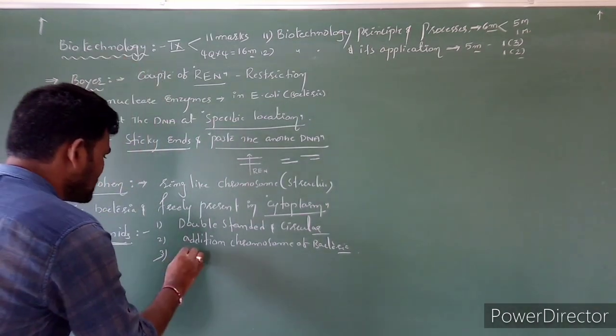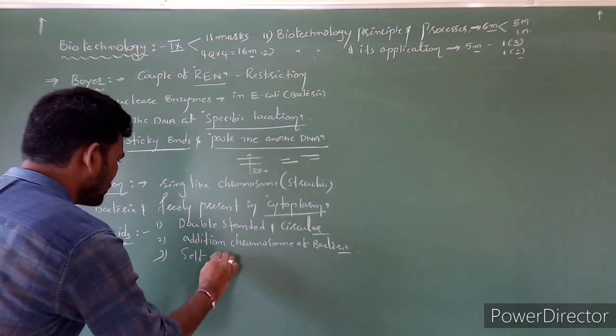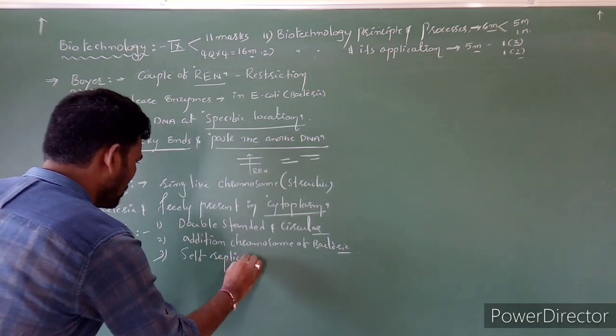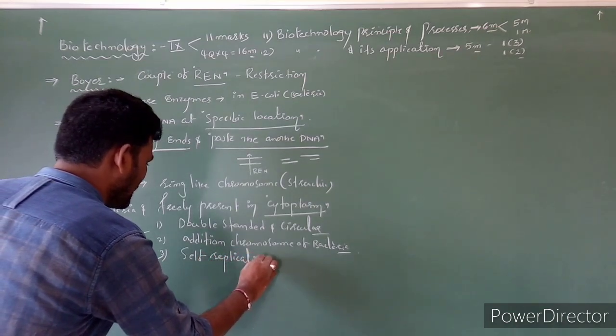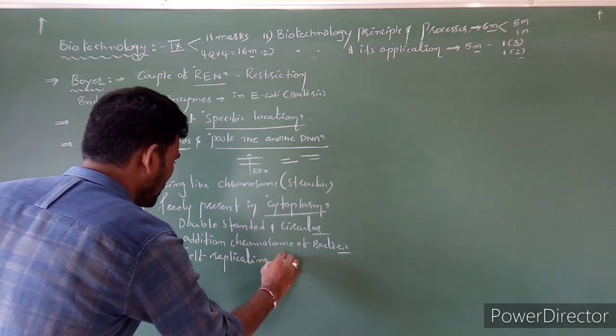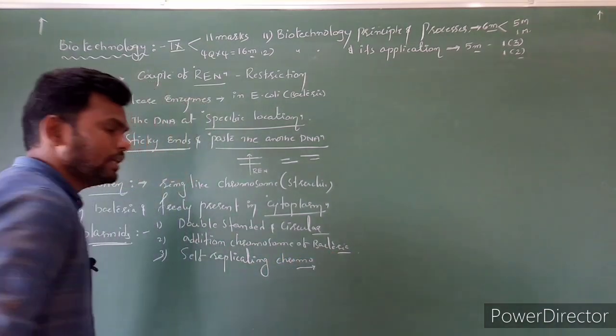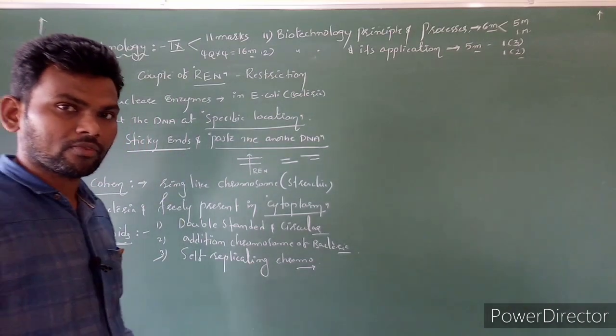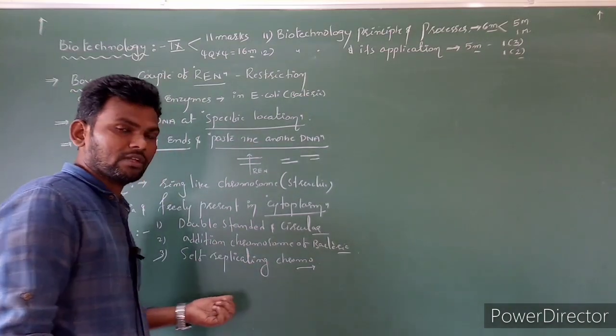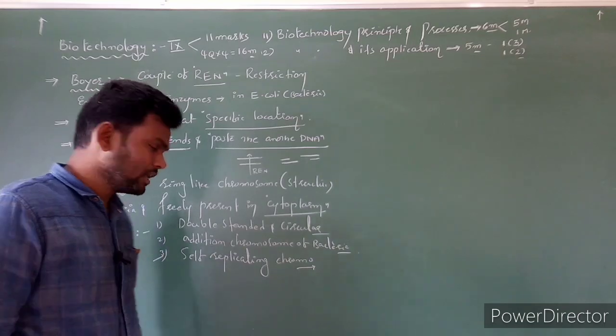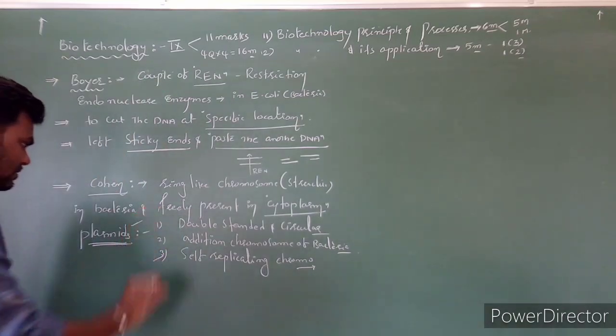And these are self-replicating chromosomes. Without involvement of the chromosome, they can replicate themselves easily. Clear? So this is regarding plasmids.